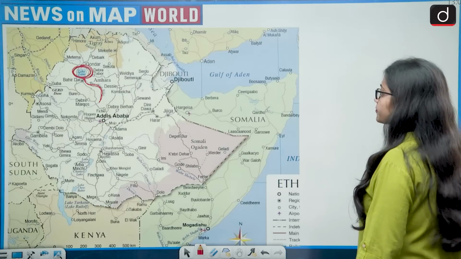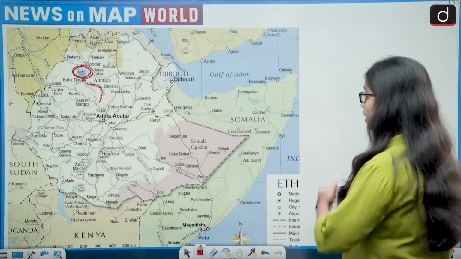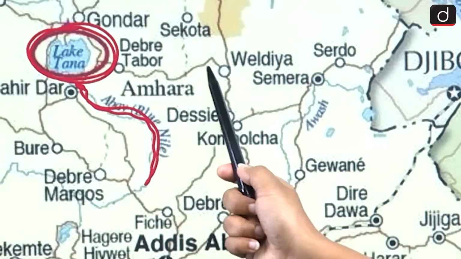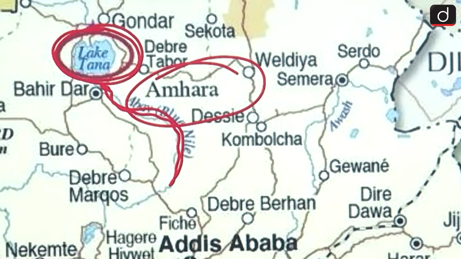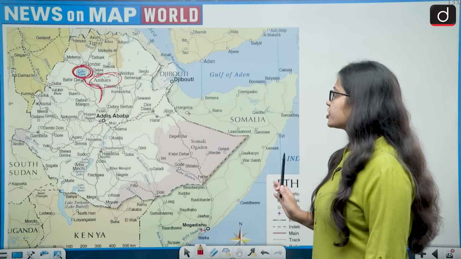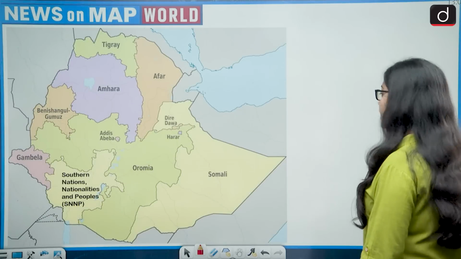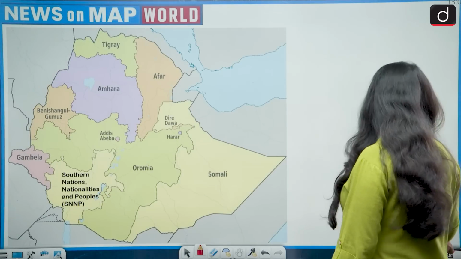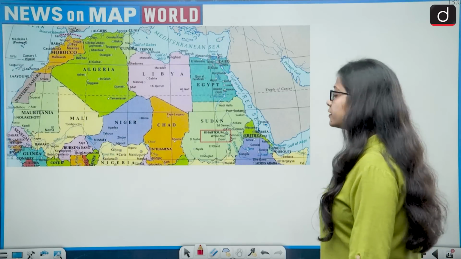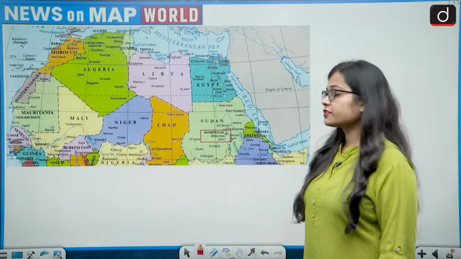So let's see this. First of all, Lake Tana lies in the Amhara region of Ethiopia. This is true. Blue Nile River originates from Lake Tana. This is also true. And the Blue Nile and the White Nile River meet in the capital of Sudan, which is Khartoum.